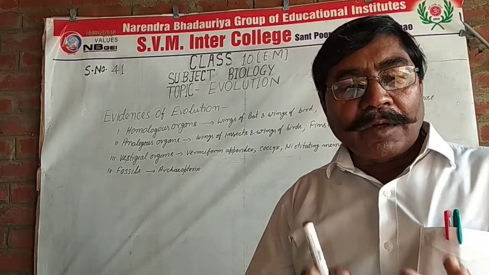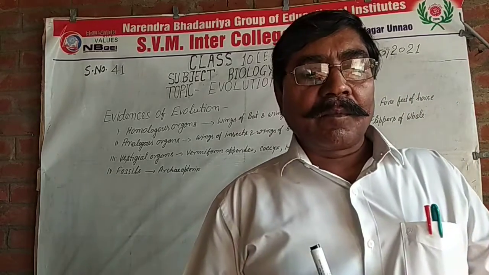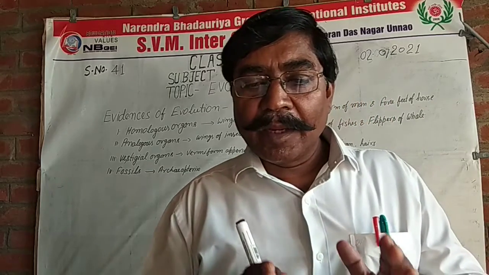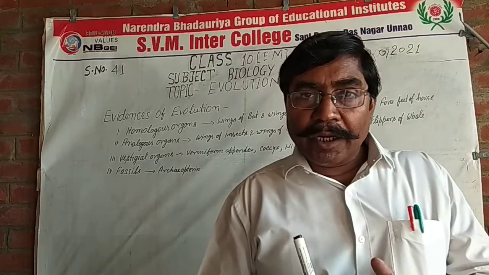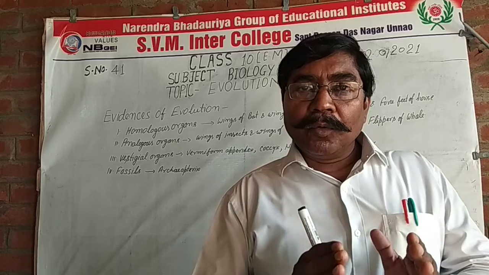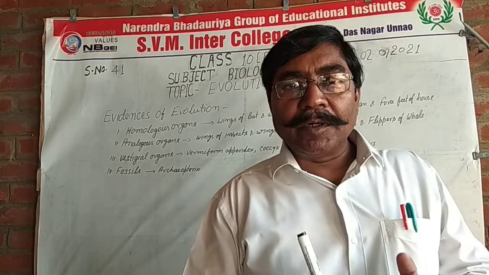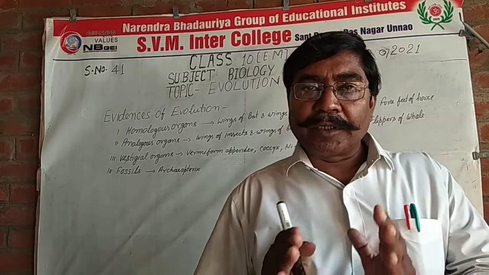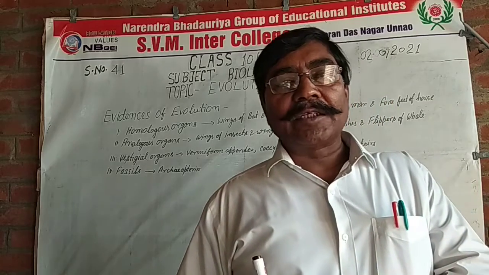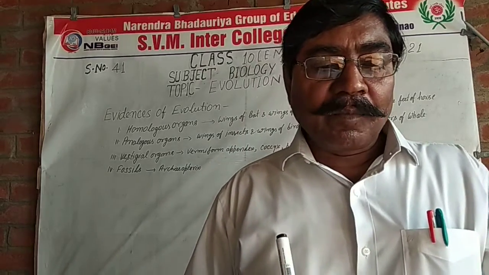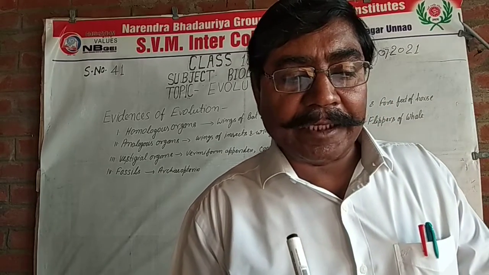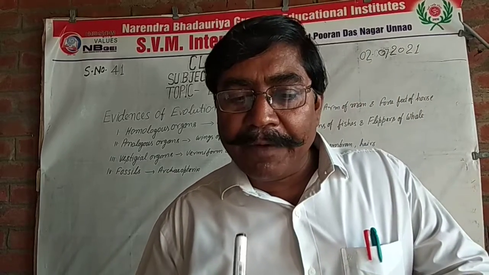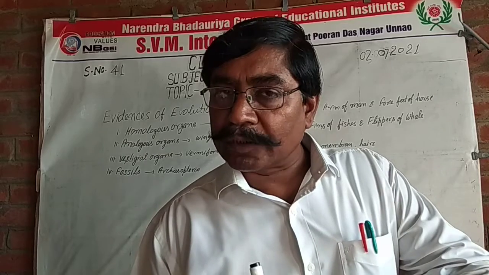So first of all, what is evolution? Evolution is the gradual, slow change from simple organisms toward complex organisms. It is the process of gradual changes of organisms toward the formation of complex organisms, in which evolution is a very slow process.